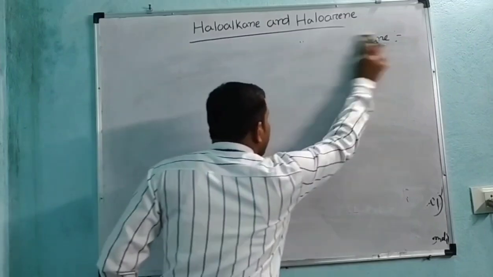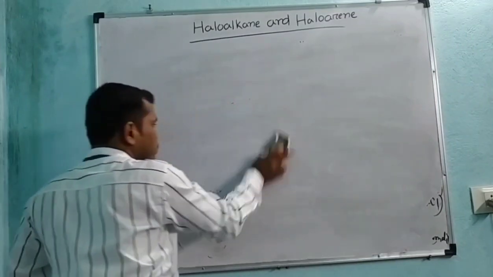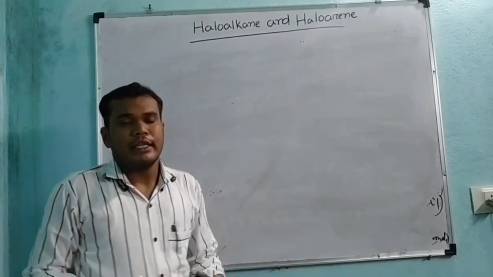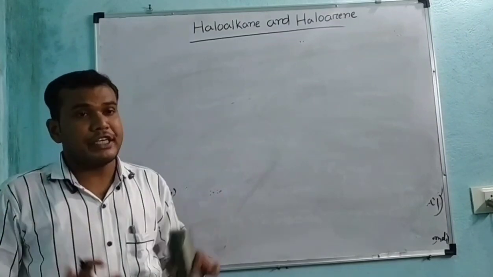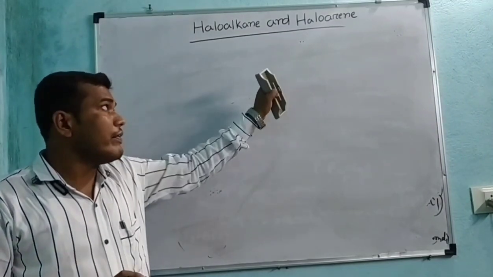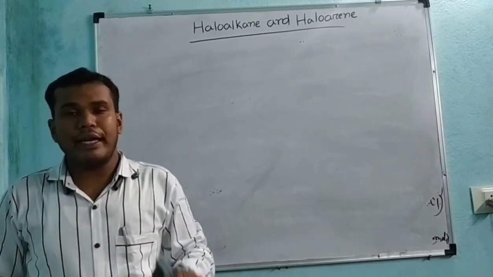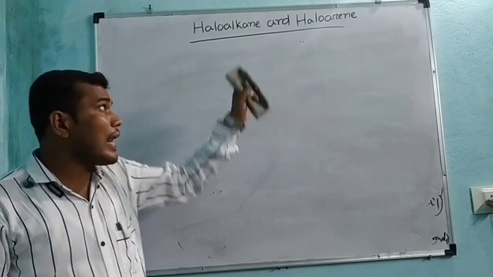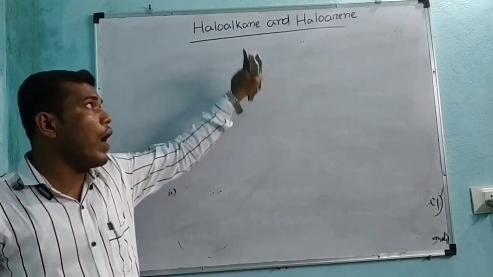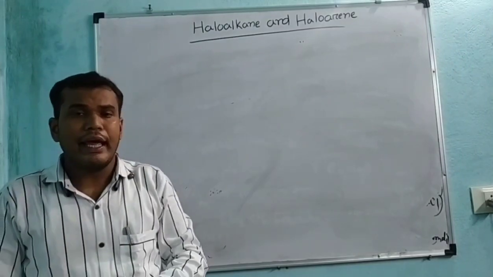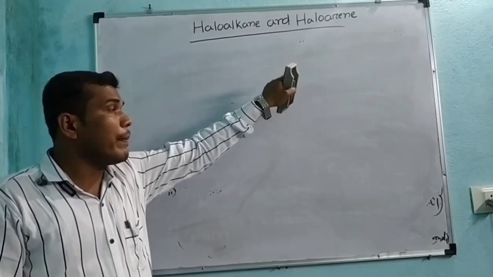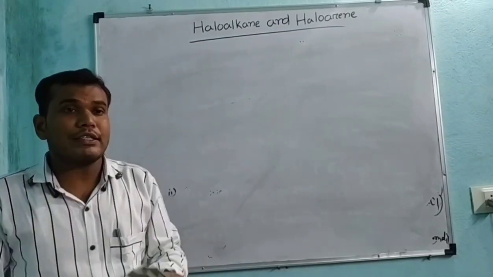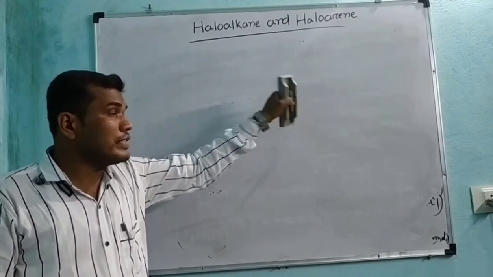So now, what are the things that we discussed in today's class? First of all, the introductory part, that is the definition of haloalkane and haloarene. Second is the classification of haloalkane and haloarene. A lot of things are there: classification based on the number of halogen atoms, and classification based on the nature of the C-X bond.